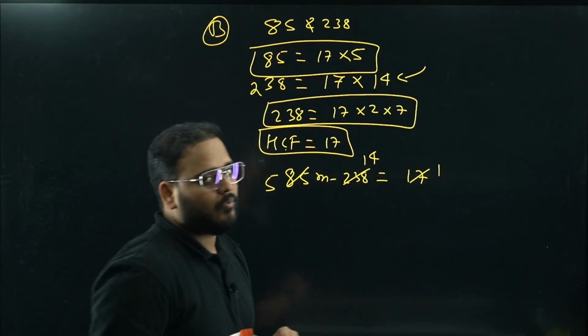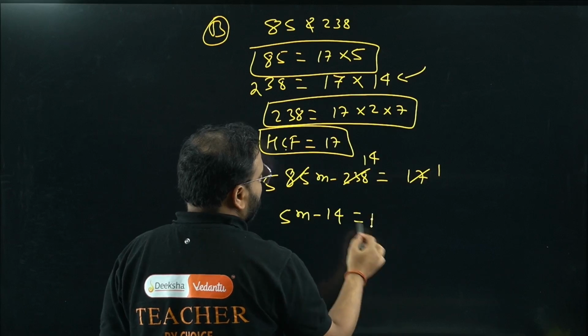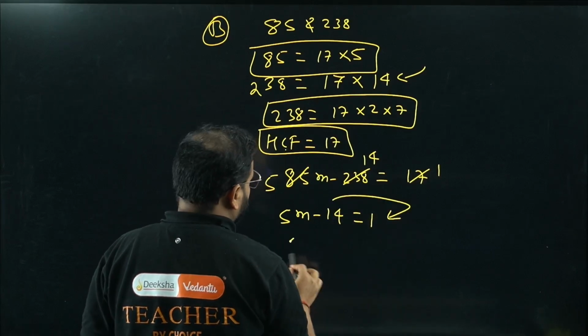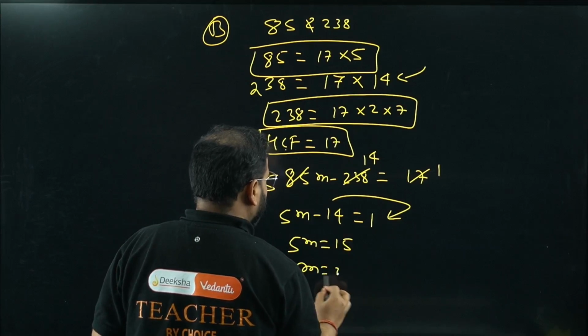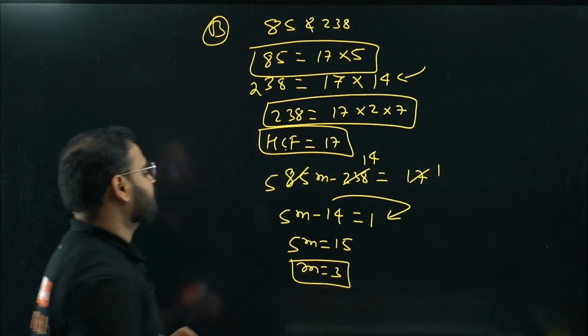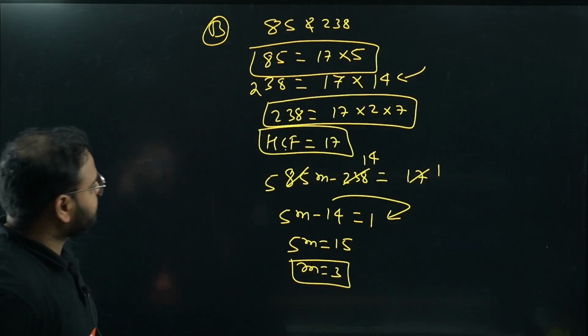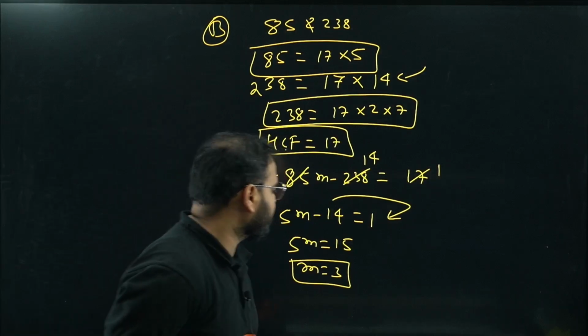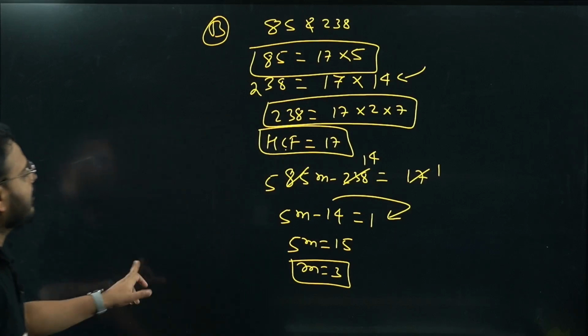Only 1. I'm getting here 5m minus 14 equals to 1. Bring 14 over here. 5m equals to 15. m equals to 3 is the answer. 5m equals 15 means m is equal to 3. A very good question. Both of them are good questions.